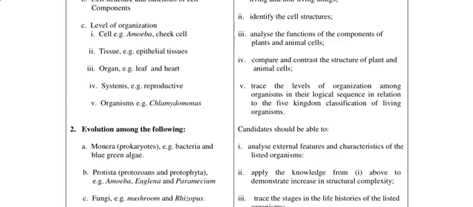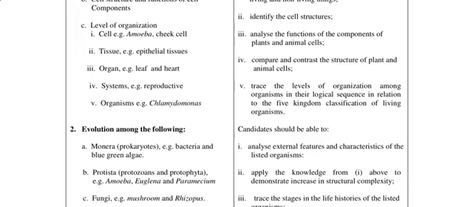Then you should be able to trace the level of organization among organisms. Right, so this is under that section C, among organisms in their logical sequence in relation to the five kingdom classification of living organisms. That's what this is trying to say: we have our five kingdom classification of living organisms. So you should be able to identify, okay, at this kingdom we have just cells, at this kingdom we have tissues, here we have organs, here we have system. That's just what it's trying to say. You should be able to trace the level of organization.